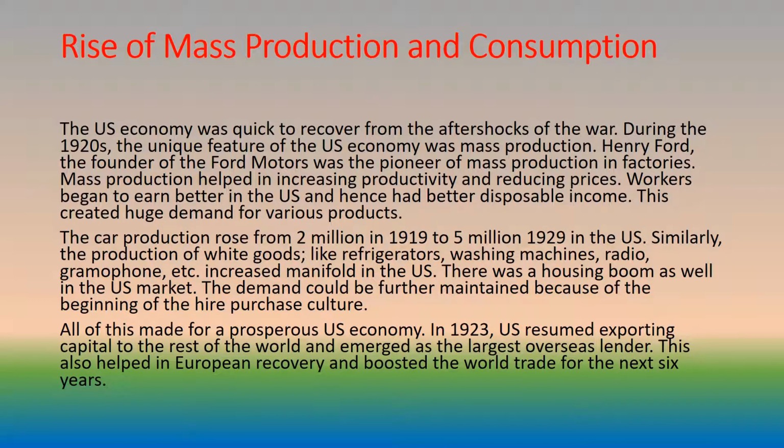Car production rose from 2 million in 1919 to 5 million in 1929 in the US. Similarly, the production of white goods, like refrigerators, washing machines, radios, gramophones, etc., increased manifold in the US. There was a housing boom as well in the US market. The demand could be further maintained because of the beginning of the hire purchase culture. All of this made for a prosperous US economy. In 1923, the US resumed exporting capital to the rest of the world and emerged as the largest overseas lender. This also helped in European recovery and boosted world trade for the next 6 years.